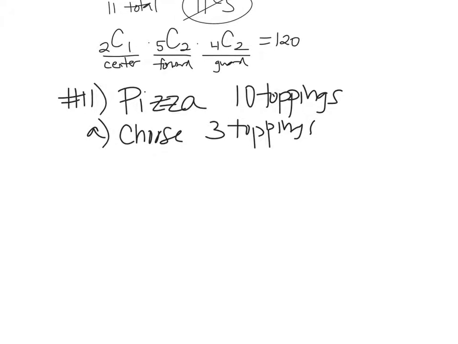Okay, are we going to use permutations or combinations? Are these things in a race? Are they trying to come in first, second, third? No. There's 10 of them, and you're going to choose 3 of them at a time. Okay, this is not that bad. This is not that hard.